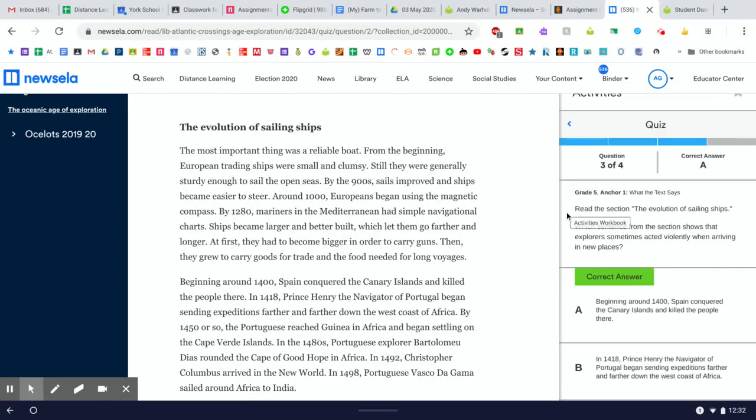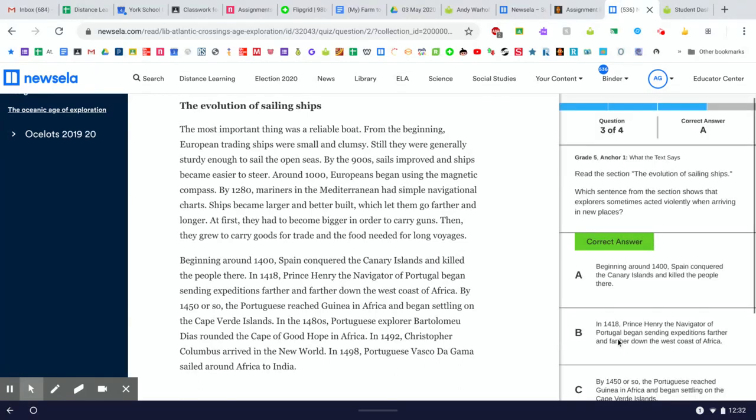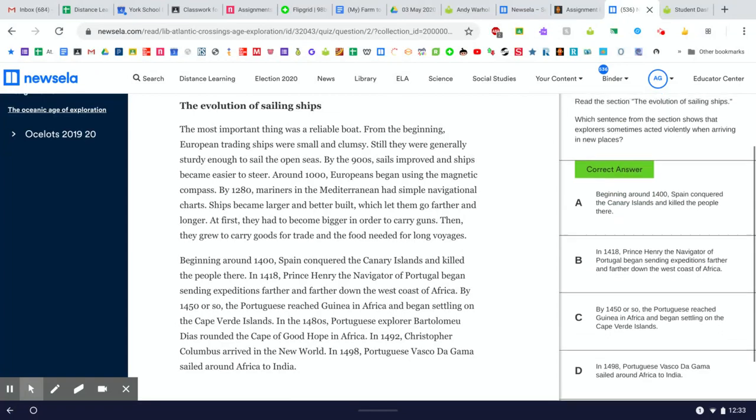Question 3 asks, read the section, The Evolution of Sailing Ships. Now it asks you to go back and reread all 2 paragraphs. And it says, which sentence from the section shows that explorers sometimes acted violently when arriving in new places? And they give you 4 sentences to choose from. A sentence that shows they sometimes acted violently when arriving in new places. So we know that A is the correct answer, but let's take a look at the choices.